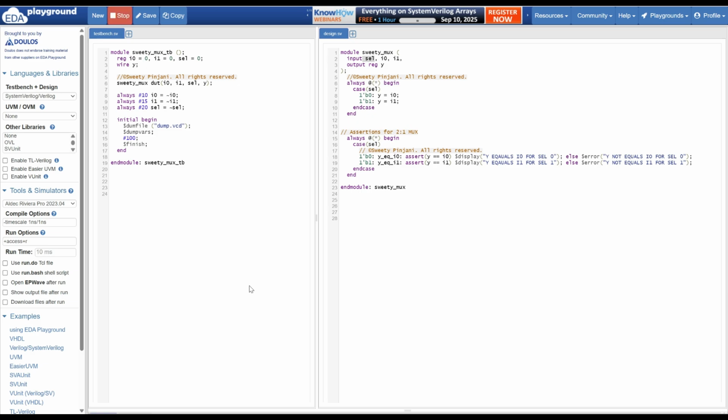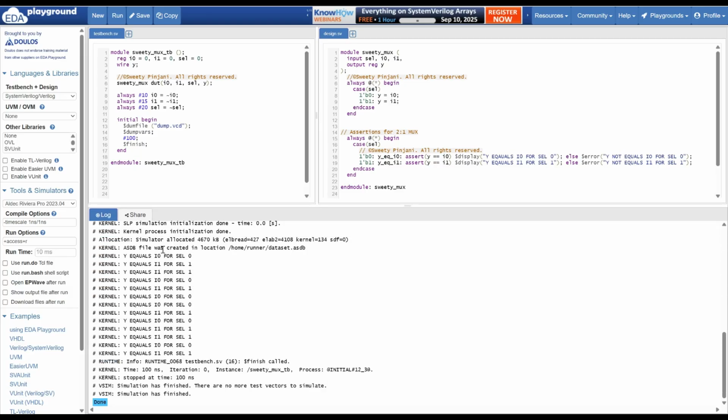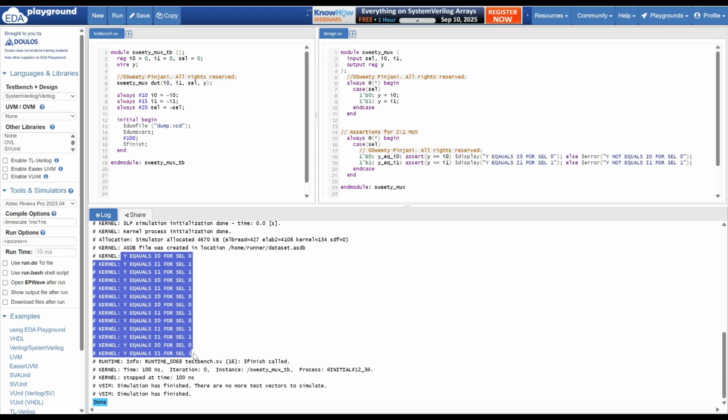and see the output. In this case, my design seems to be correct. When select line is 0, Y is going to I0. When select line is 1, Y is going to I1. So I am expecting this pass action to happen. Let's see if the pass action has happened or not. I'm expecting it to happen because everything which I have done here is correct. So let's see now. Yes, you can see all these displays. It means your design is functioning correctly.